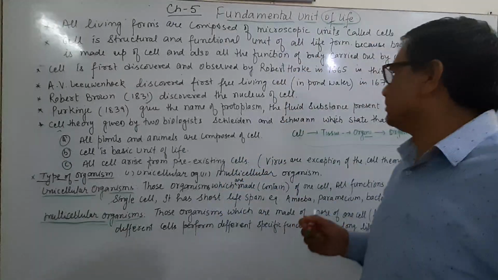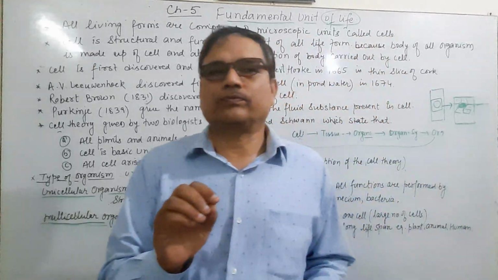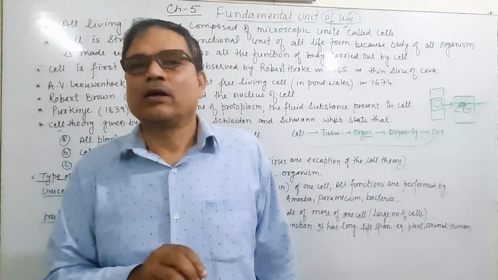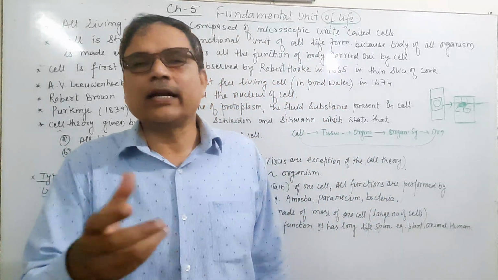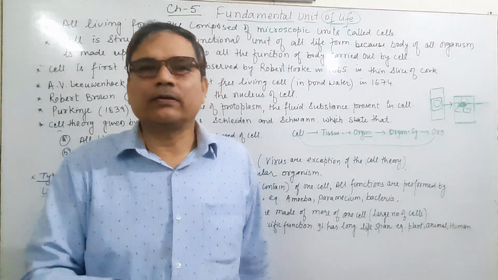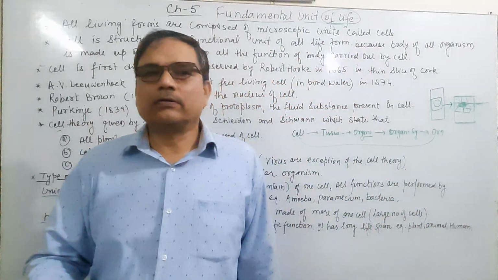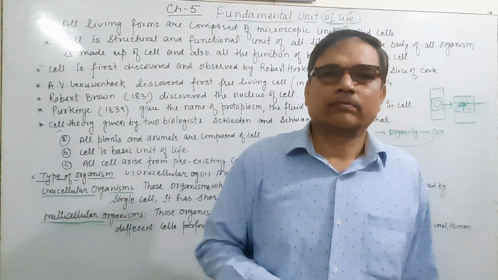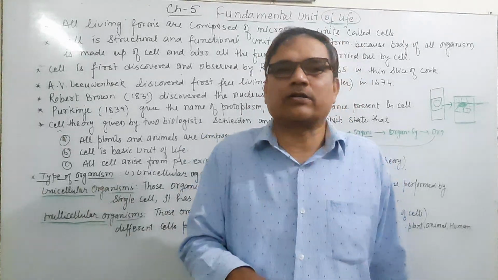And then after the discovery of the nucleus, there was protoplasm, which is a fluid substance present in the cell, which contains different nutrients, carbohydrates, proteins, acids, and other chemicals. That protoplasm was named by Purkinje in 1839. Today we also call it cytoplasm. The protoplasm is similar to the cytoplasm, which contains the fluid substance.